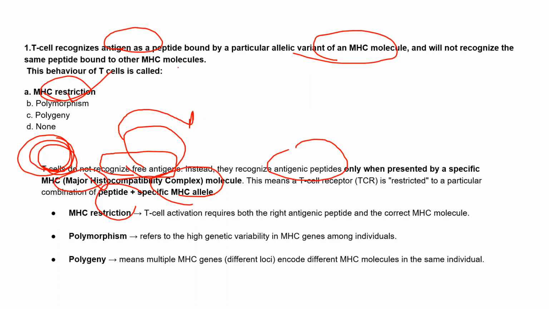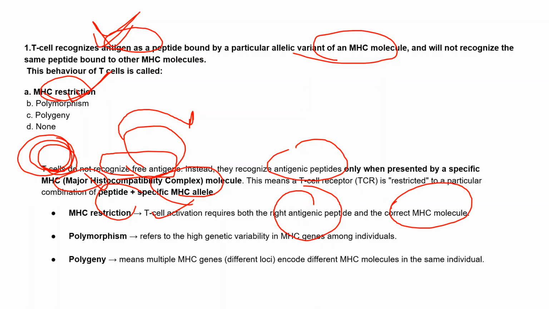First, it has to bind with the specific peptide bound to the particular MHC molecule. Then only it will be able to recognize an antigen, and we call this MHC restriction. So, in MHC restriction, T cell activation requires both the right antigenic peptide plus the correct MHC molecule.